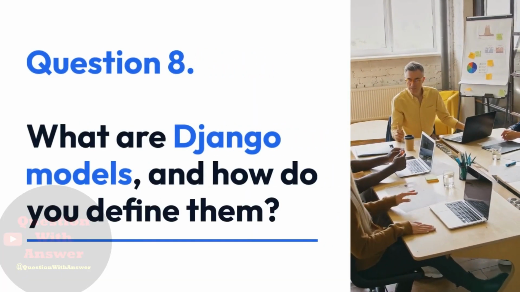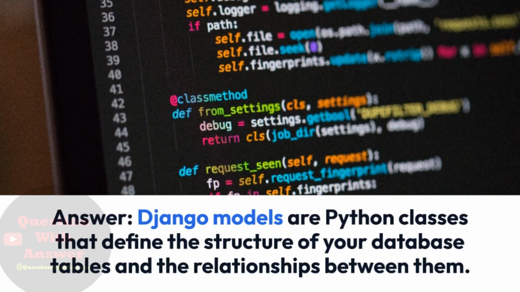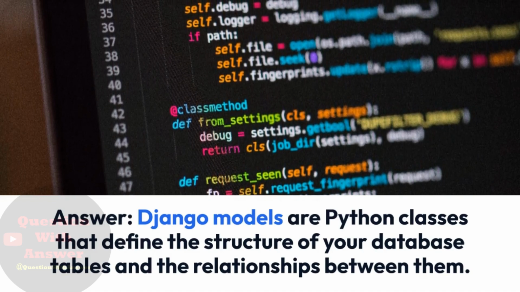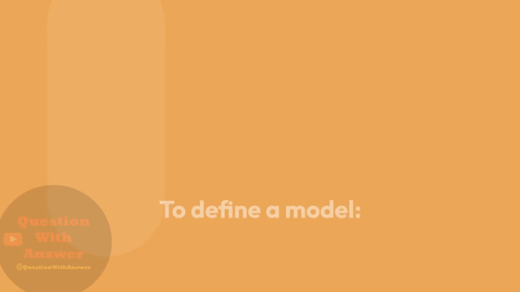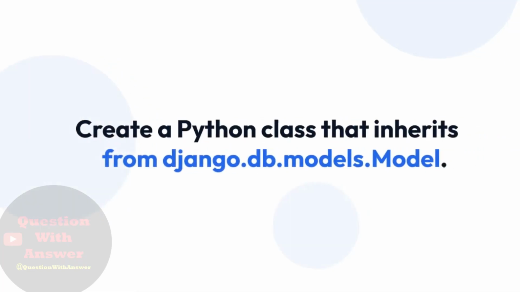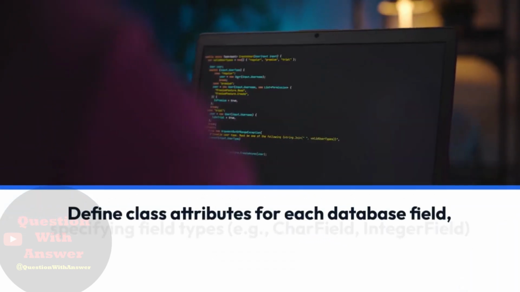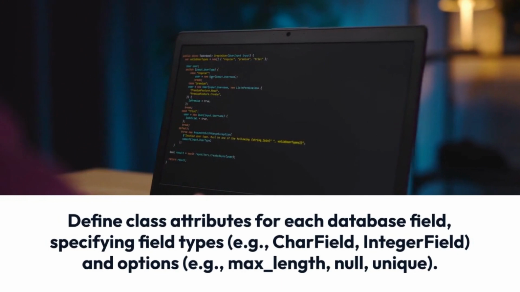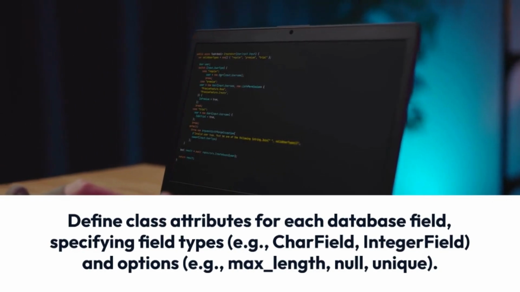Question 8. What are Django models, and how do you define them? Answer: Django models are Python classes that define the structure of your database tables and the relationships between them. Each model class corresponds to a database table, and each class attribute represents a database field. To define a model, create a Python class that inherits from django.db.models.Model. Define class attributes for each database field, specifying field types, for example, CharField and IntegerField, and options, for example, max_length, null, unique.